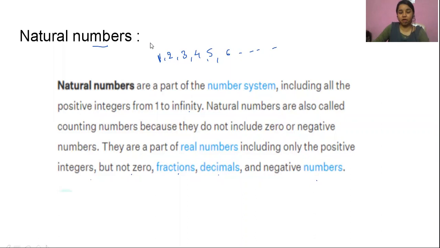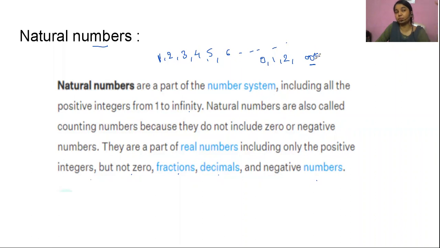So till now, how many types of numbers have we studied? First, I told you about the integers. What are the integers? These are positive or negative, including zero, the absolute numbers which are not in fractions. Then we came to whole numbers, those numbers which start from zero and lead on to infinity. Infinite means the number which cannot be known.